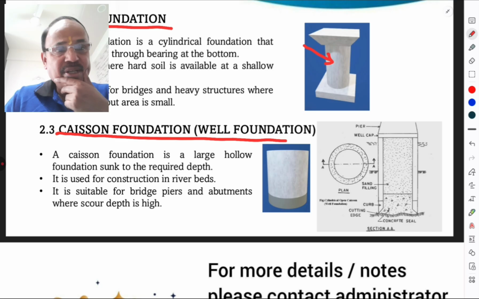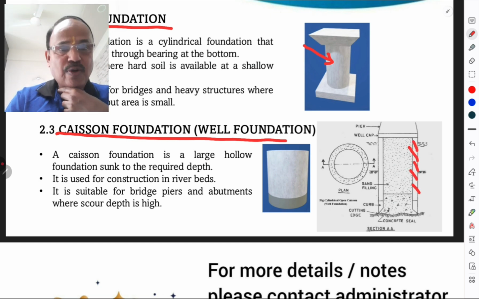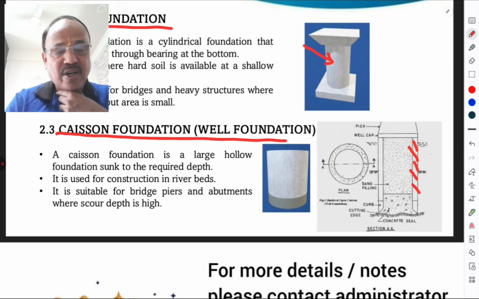A caisson foundation is a large hollow foundation sunk to the required depth. This part is sunk in the ground. It is used for construction in river beds, meaning construction of bridges. It is suitable for bridge piers and abutments where scour depth is high.